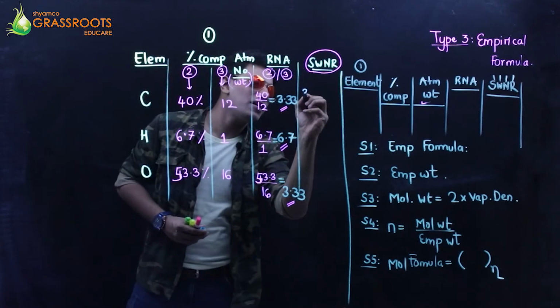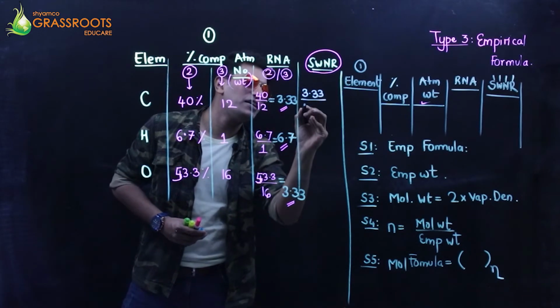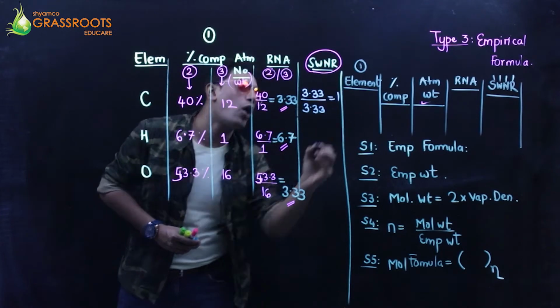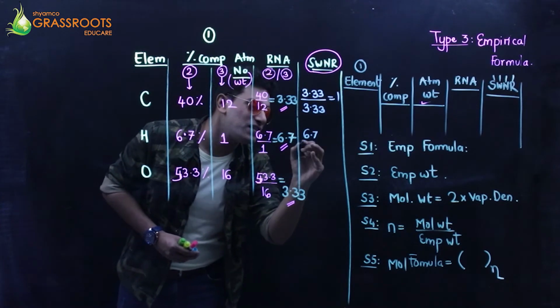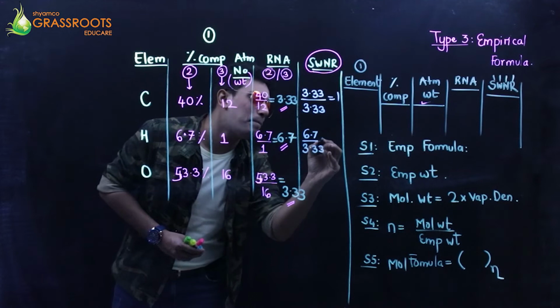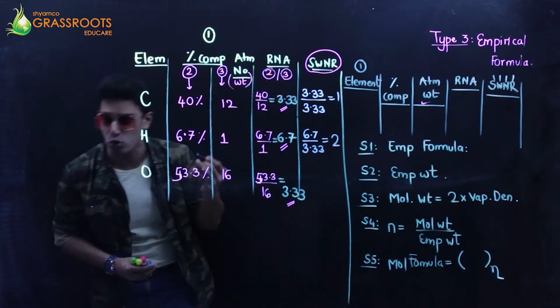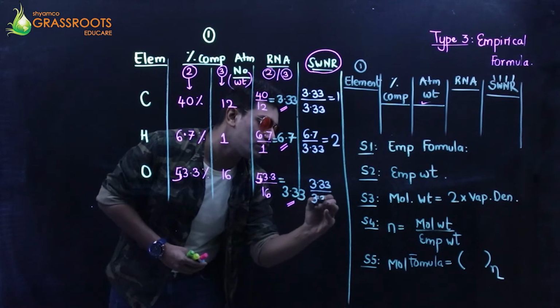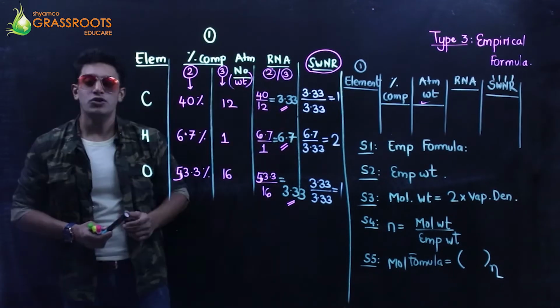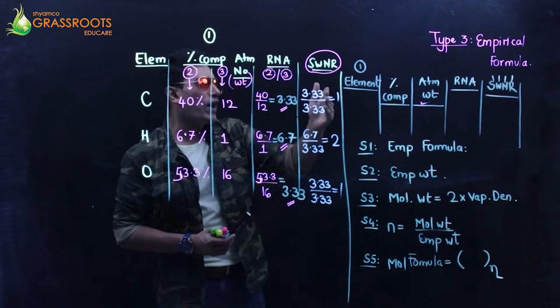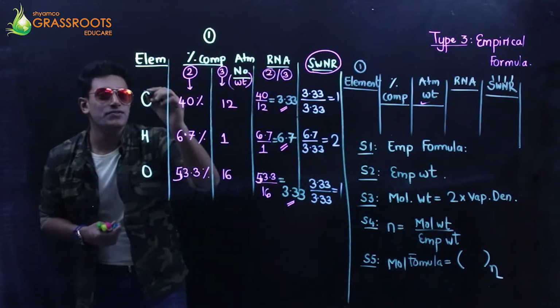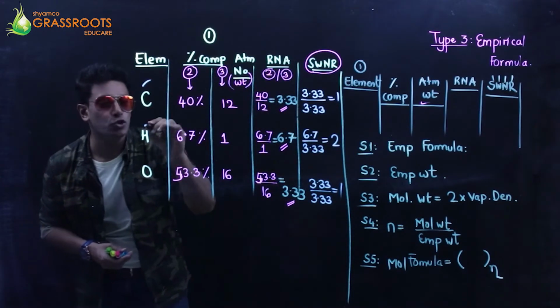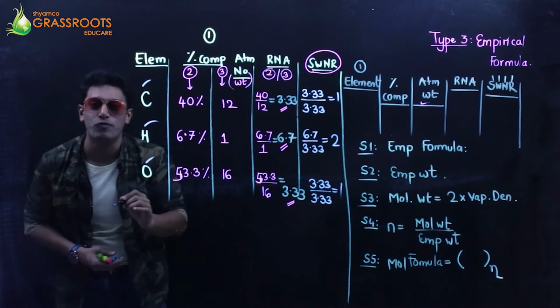So 3.33 divided by 3.33 is 1. 6.7 upon 3.33 is approximately 2, very close to 2. And 3.33 upon 3.33 is 1. So we have 1, 2 and 1. That means 1 atom of carbon, 2 atoms of hydrogen, 1 atom of oxygen.